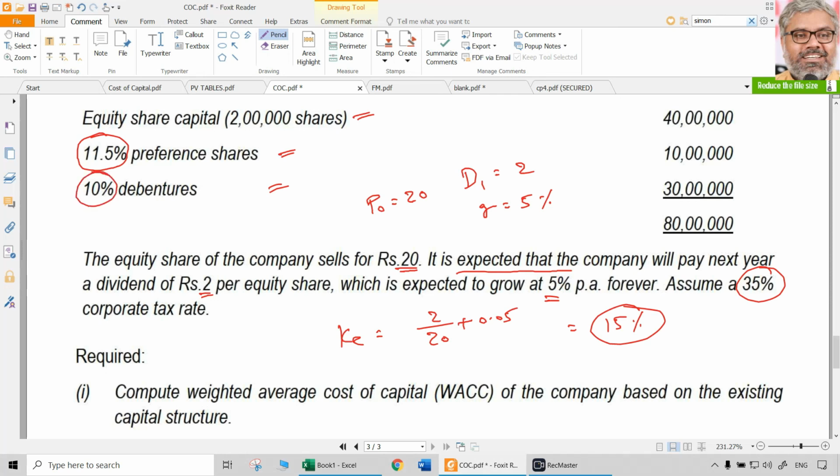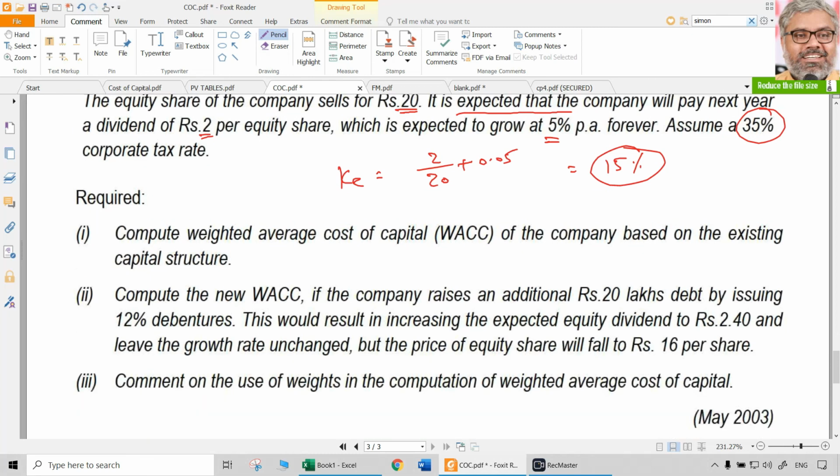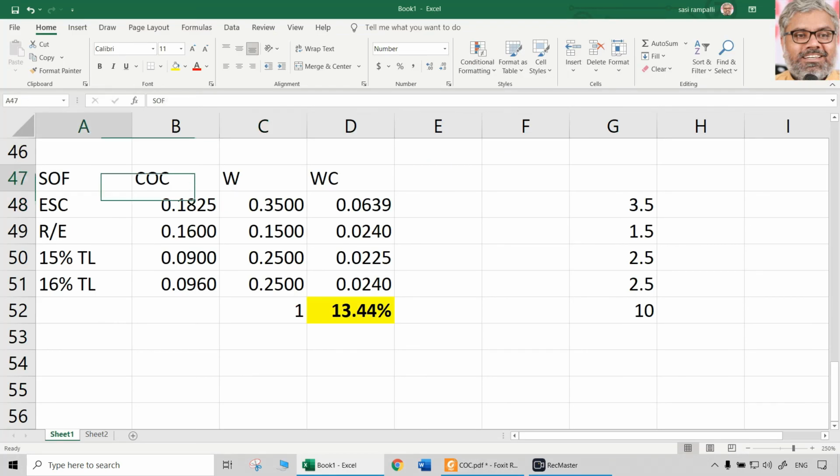But KD will be different because of the tax rate. Because the tax rate is 35%. How much will be KD now? 6.5% naturally, because interest rate multiplied by 1 minus tax rate. So 6.5% is KD, 11.5% is KP, KE is 15%. All the individual costs of capital we calculated. What is required here is to compute the weighted average cost of capital of the company based on the existing capital structure. First question. Let us do that. Simple calculation.